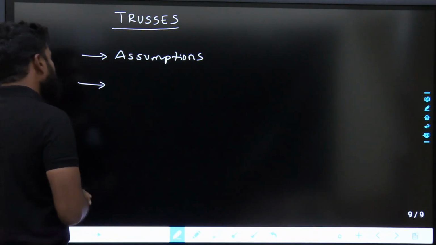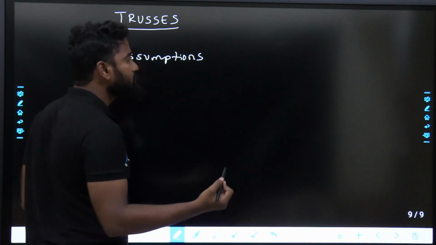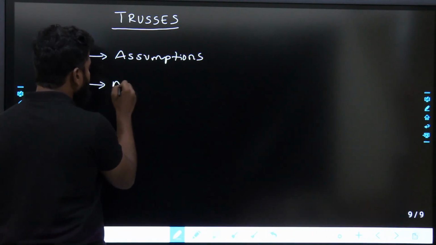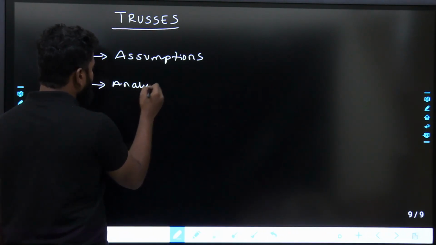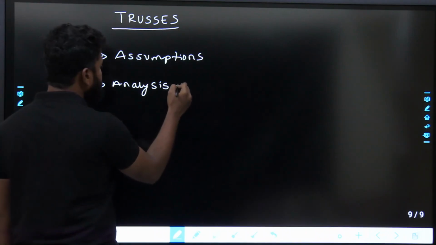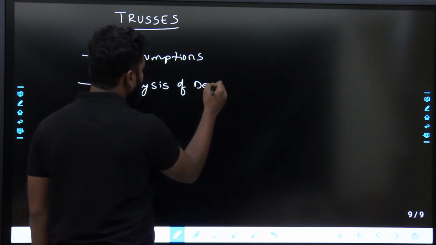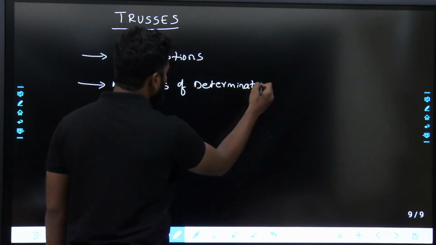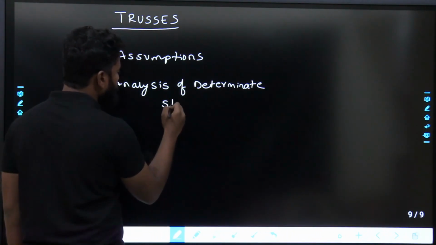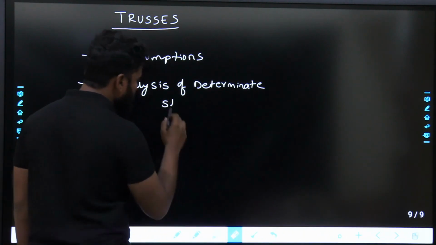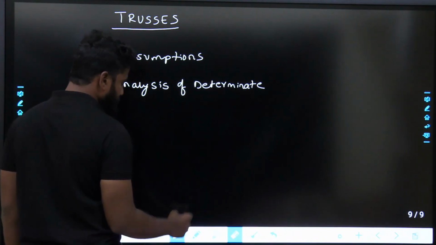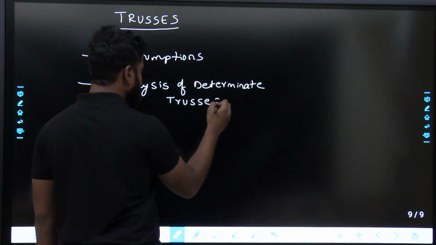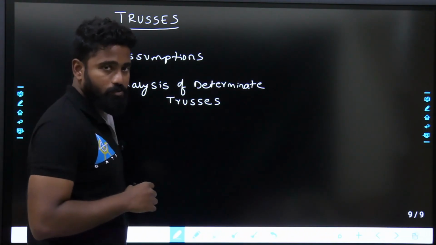Next, we are going to find out the forces in the truss members. That is analysis of determinate trusses. I am not saying analysis of indeterminate trusses. We will see analysis of determinate trusses. Whenever I say determinate, it means you can calculate forces by using equilibrium equations. So analysis of determinate trusses.